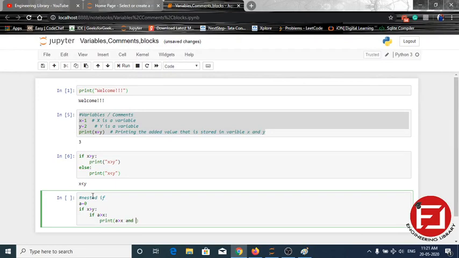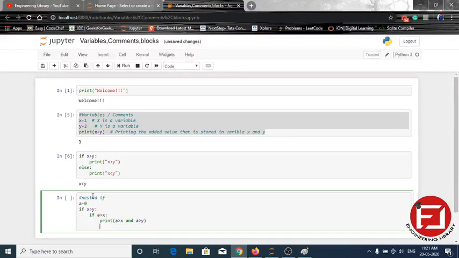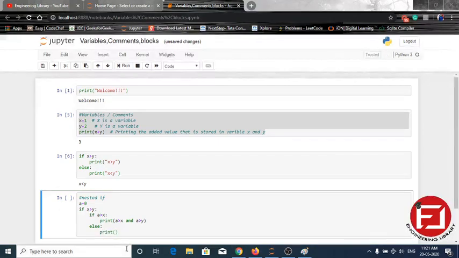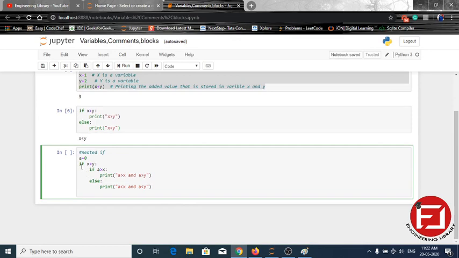and y also, "a is greater than y", and after that else, print "x is smaller than a", okay, simple. So this is called a nested if, a nested block.